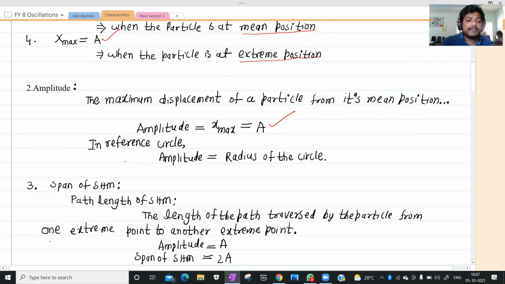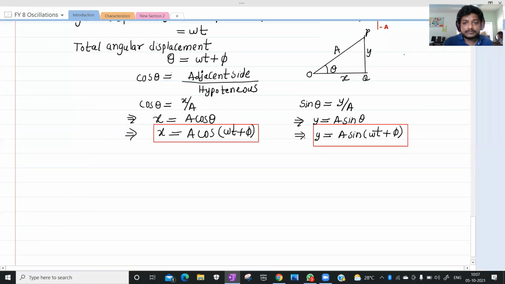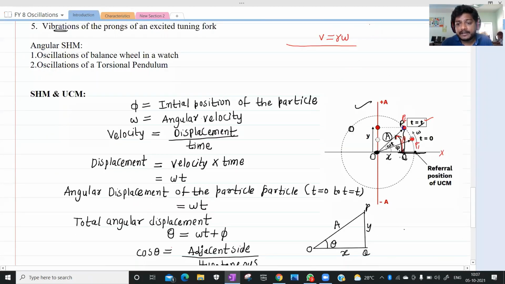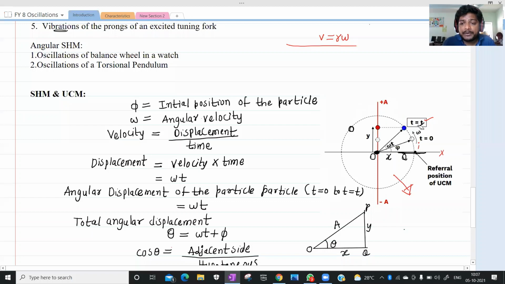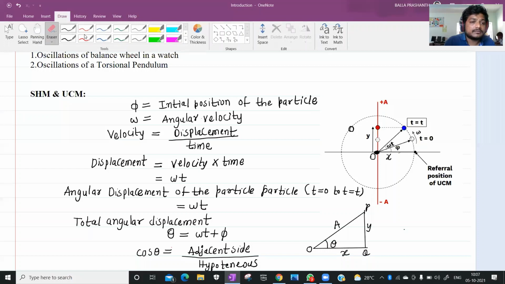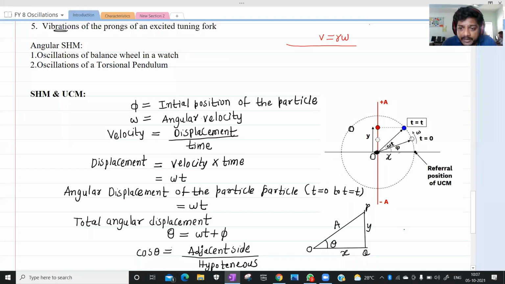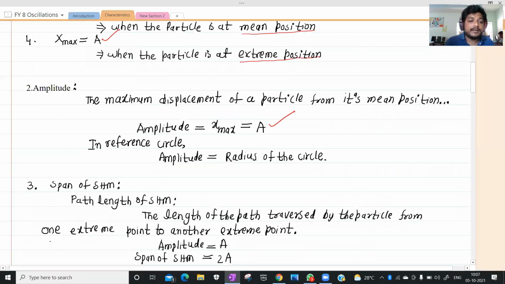So in the reference circle, we studied already the uniform circular motion, do you remember? Yes, sir. So this circle is called the reference circle. In this reference circle, the radius of this reference circle is nothing but the amplitude of simple harmonic motion. This is the radius actually. So the radius of the circle is nothing but the amplitude of the simple harmonic oscillator. Is it fine? Yes, sir.